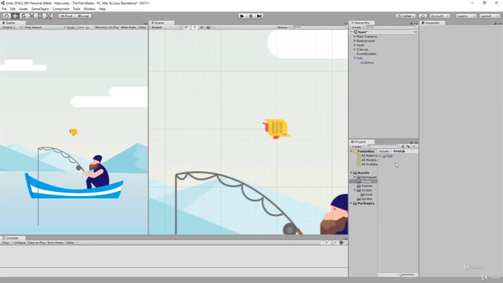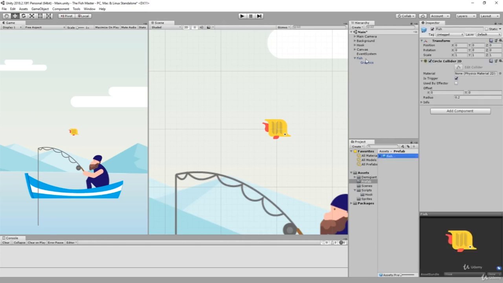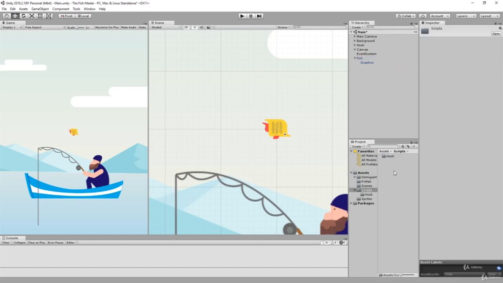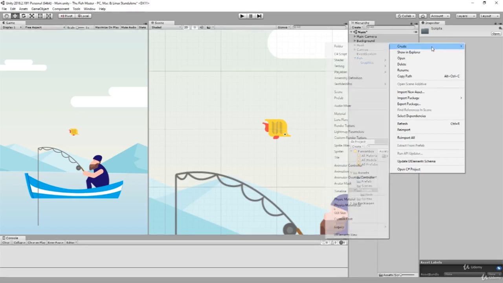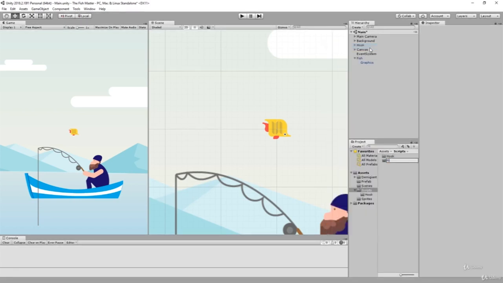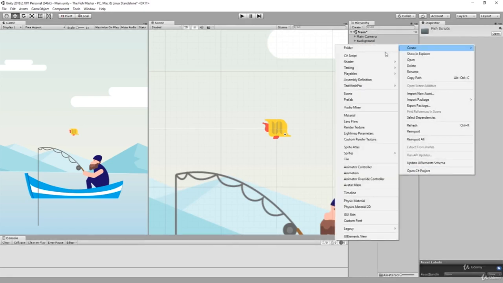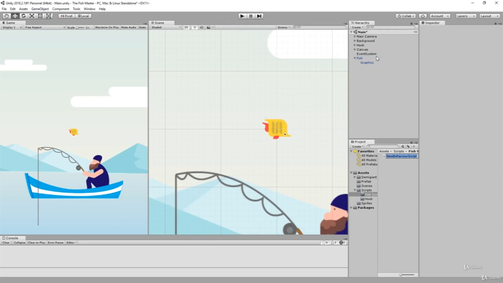and so on. So right now we have our fish, and one thing is missing here, and it's our script. So go to scripts, create a new folder or subfolder, fish scripts, so scripts like this, and here we're gonna add our C# script that we will call fish.